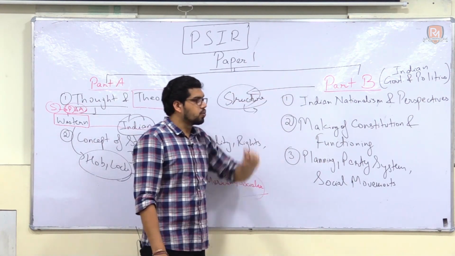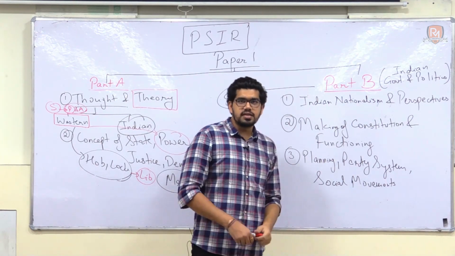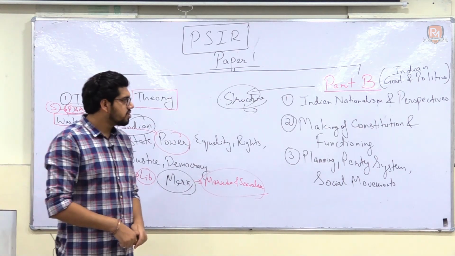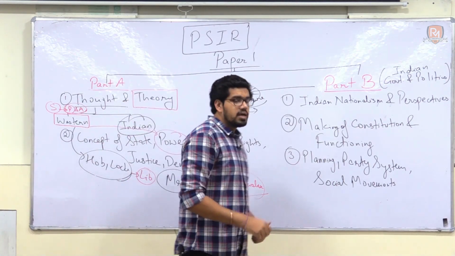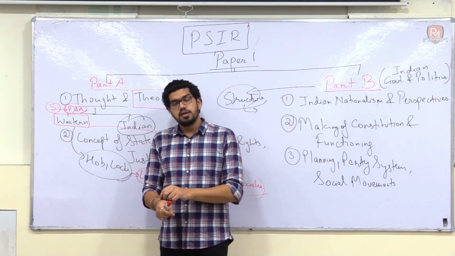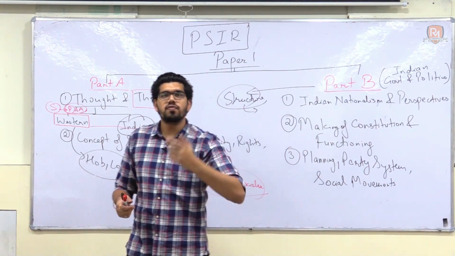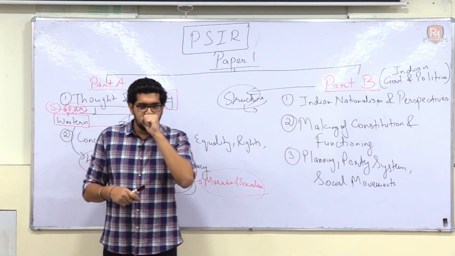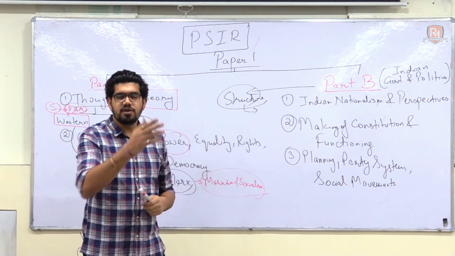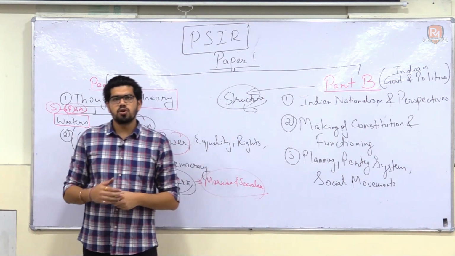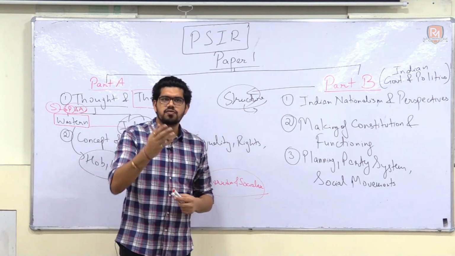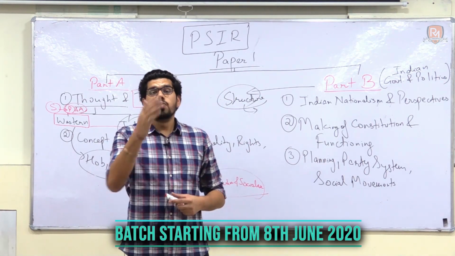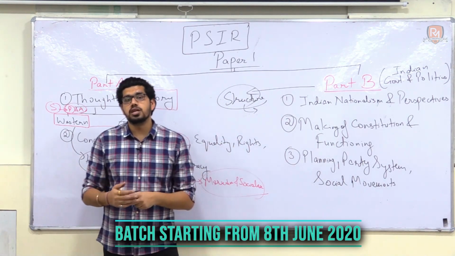Now if I talk about part B, the related books, like one I already told you, Lakshmikant, there are many other sources mentioned on the internet and many toppers will also tell you, like one book of B.L. Fadia, wonderful book to read but a hefty book of around 1000 pages. There is one book by Oxford publication by Pratap Bhanu Mehta, a very famous author, the Oxford Handbook on Politics. There is one recent wonderful book written by MP Singh and Himanshu Roy. But again there are multiple books that you have to read.